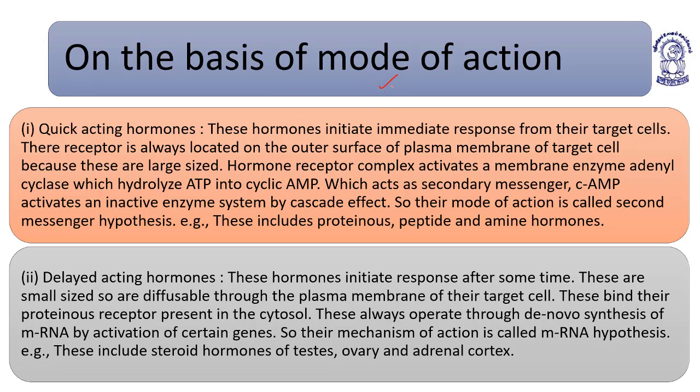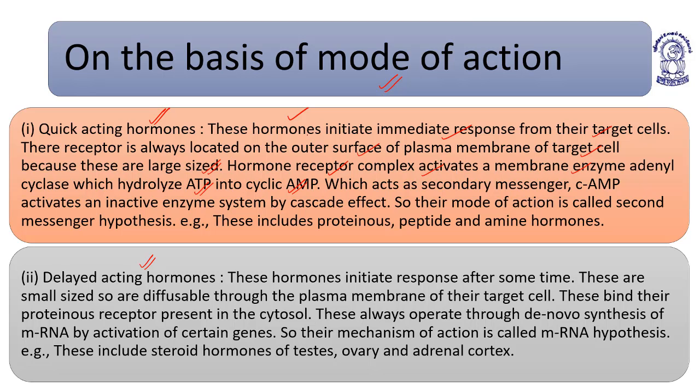On the basis of mode of action, hormones are classified as quick acting hormones and delayed acting hormones. Quick acting hormones initiate an immediate response in their target cells. Their receptor is always located on the outer surface of the plasma membrane of the target cell because they are large sized. The hormone receptor complex activates the membrane enzyme adenyl cyclase, which hydrolyzes ATP into cyclic adenosine monophosphate.